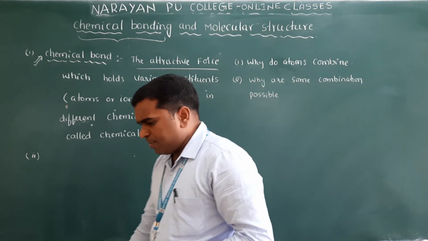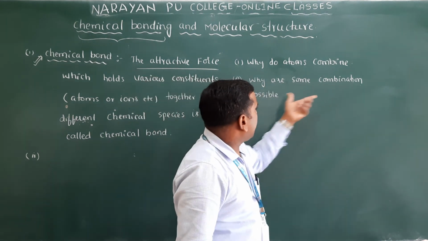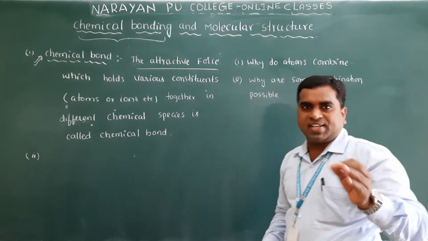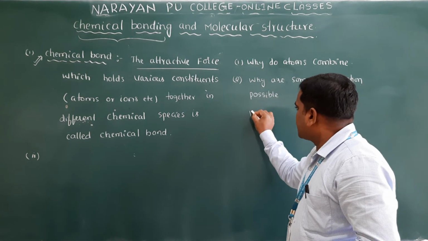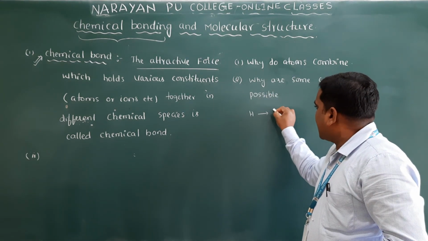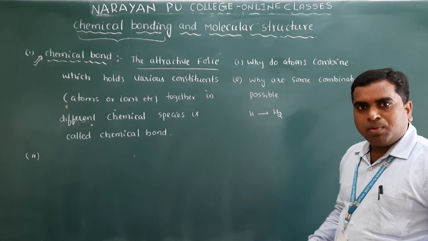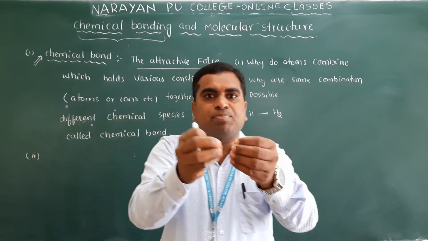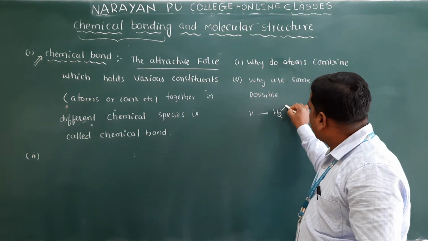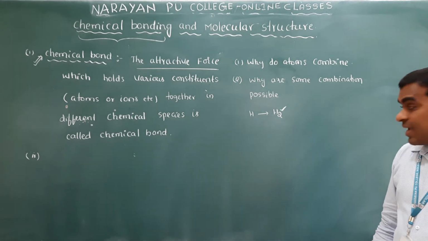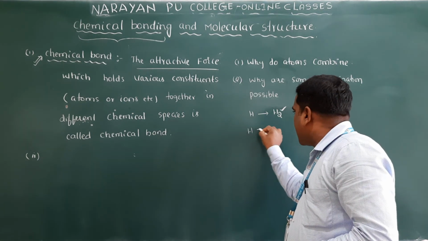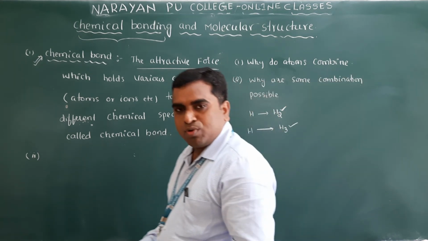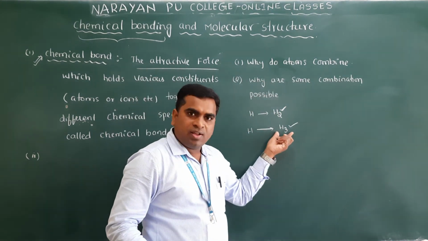You already know that hydrogen exists as a hydrogen molecule, H2. One hydrogen atom and another hydrogen atom combine and give the hydrogen molecule. Can I write that hydrogen will combine to give an H3 molecule? Have you ever seen this type of formula?